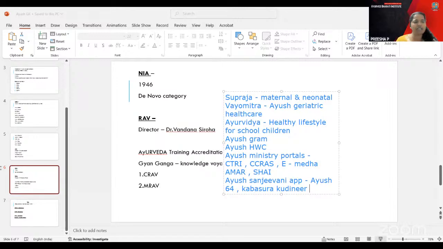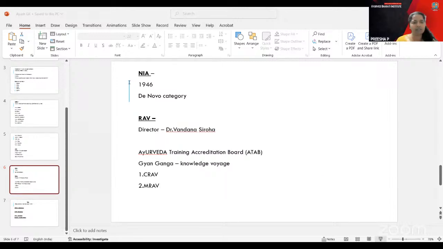The first one is regarding Mission Madhumeha. Mission Madhumeha was launched in 2016, on the first National Ayurveda Day. The first mission and the first National Ayurveda Day was on Mission Madhumeha. You have to consider India is the diabetes capital, meaning first place in diabetes. So the first Ayurveda Day is mentioned there.